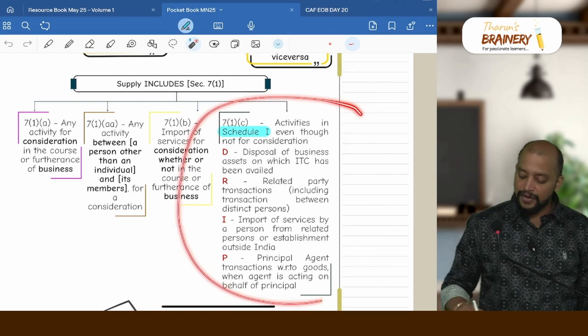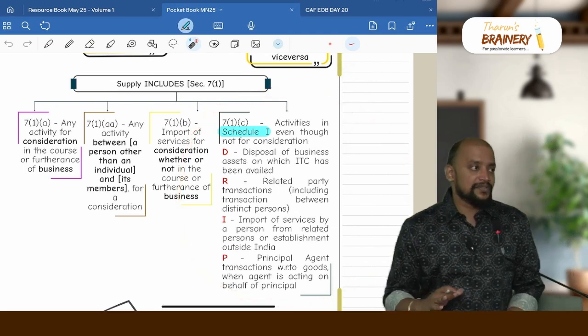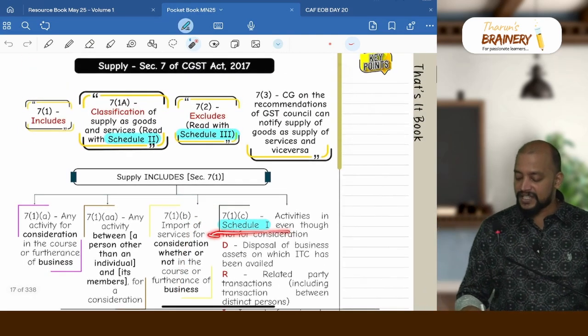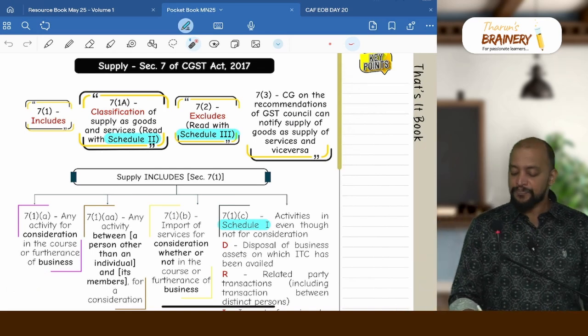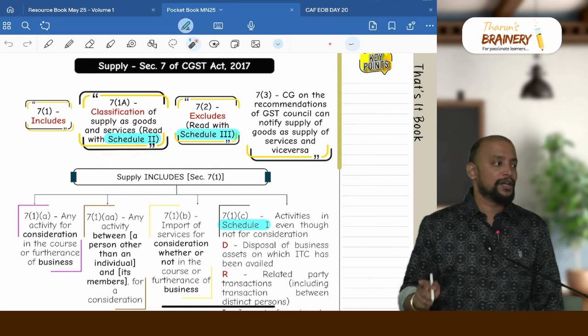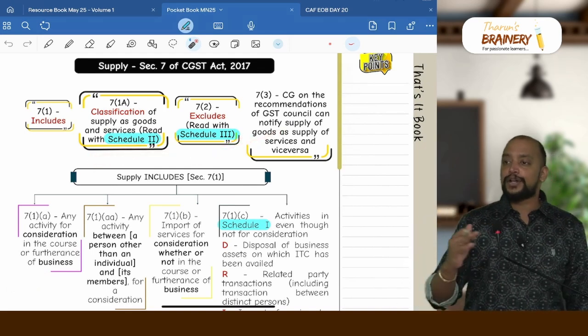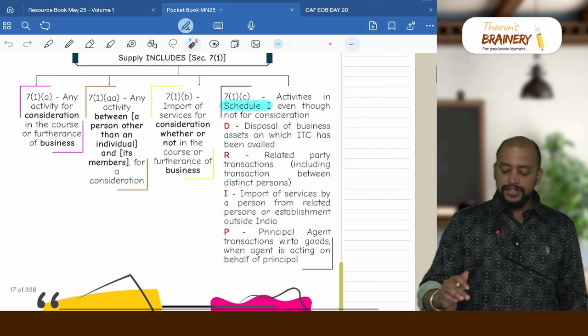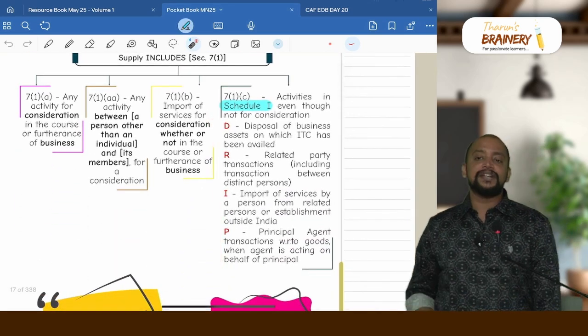Then 7(1)(c) read with schedule 1, that is certain activities. Schedule 1 talks about the list of activities which are treated as supply even though without consideration. Schedule 2 talks about classification of supply into goods or services. Schedule 3 talks about exclusion from the meaning of supply. So 7(1)(c) read with schedule 1, total 4 activities are there.